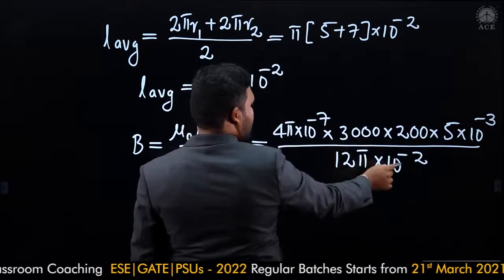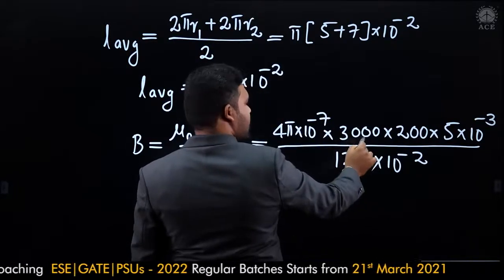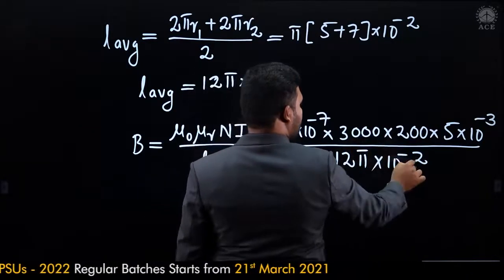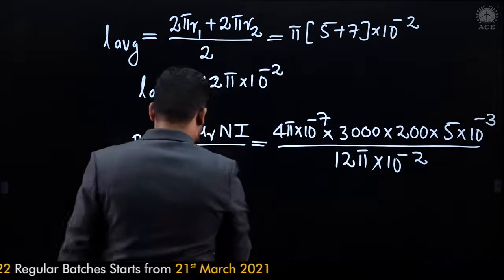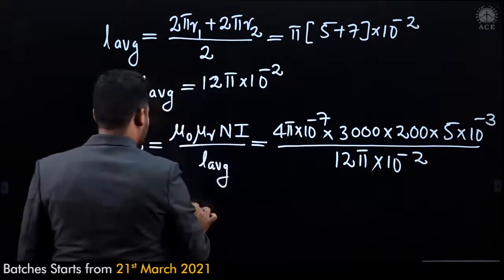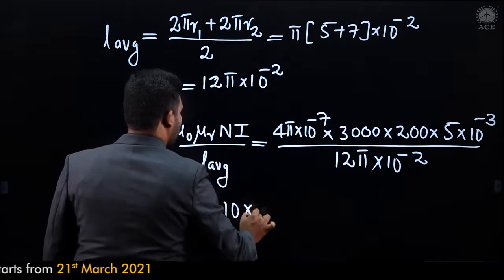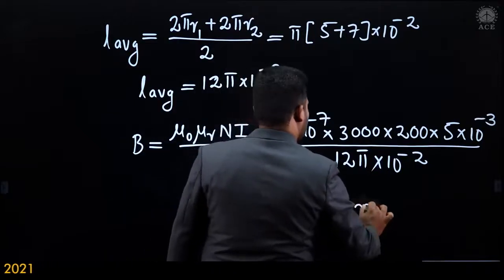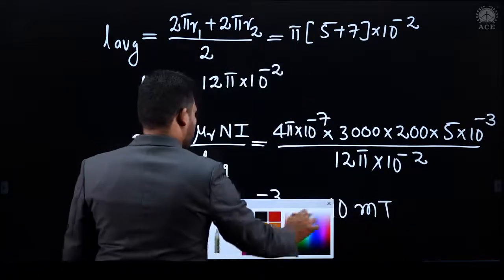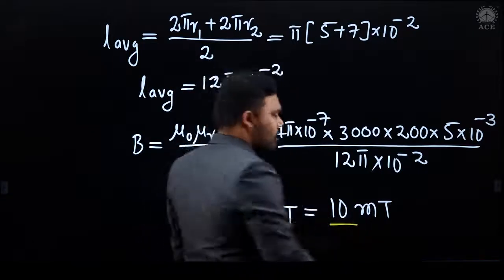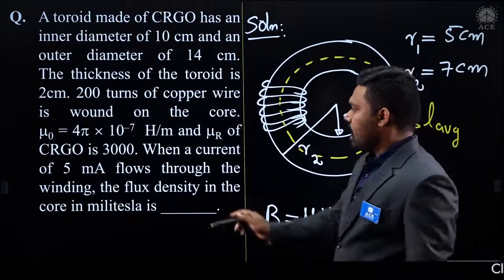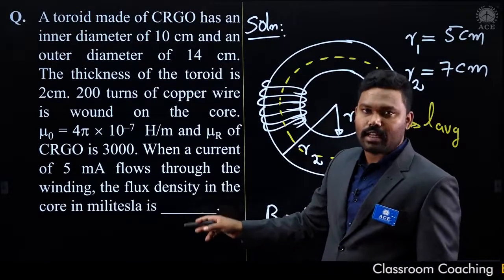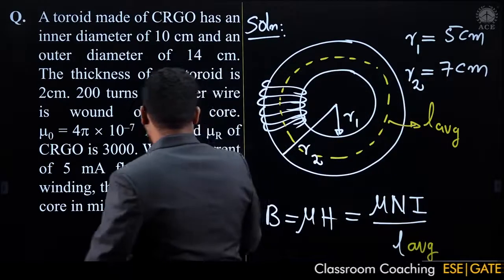You can take this one into the numerator, so it becomes 10 to the power of 7. So what you will be left with is B equal to 10 into 10 to the power of minus 3 Tesla, or 10 millitesla. It is asking the answer in terms of millitesla. So what is the answer for your question? The answer is 10 for this question.